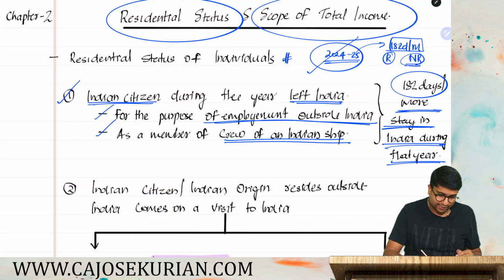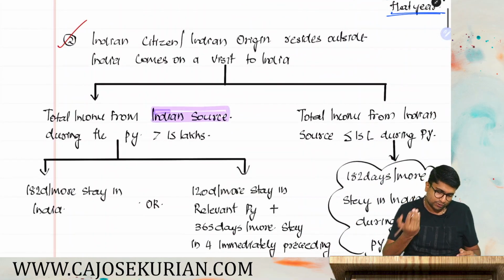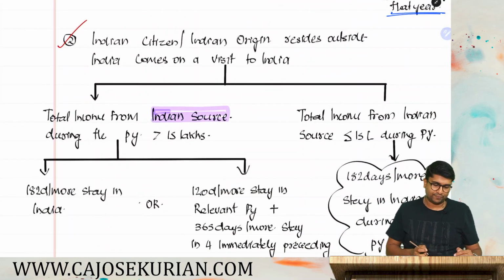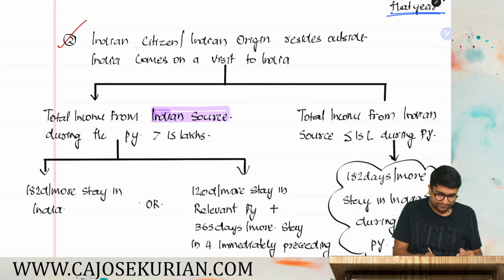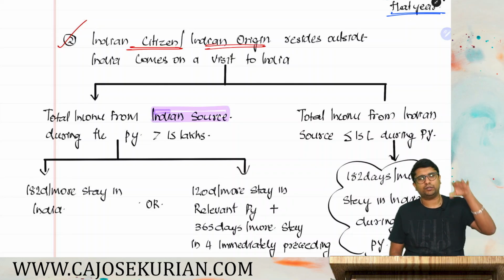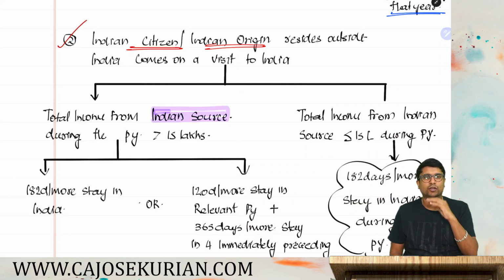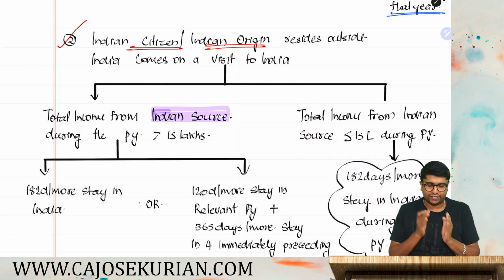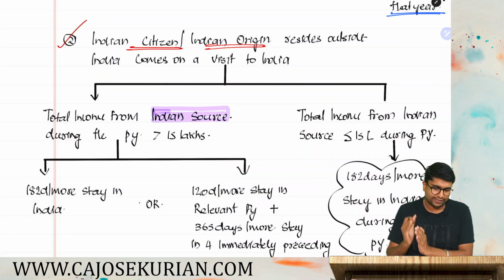Now, second type of assessee, that is Indian citizen or Indian origin resides outside India, comes on a visit to India. Say either you are an Indian citizen, alright, or you are an Indian origin. Indian citizen means you have the citizenship, you have the voting right in India. Indian origin means your parents, grandparents, etc. are a part of divided or undivided India.